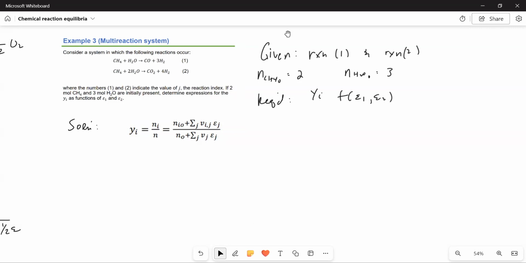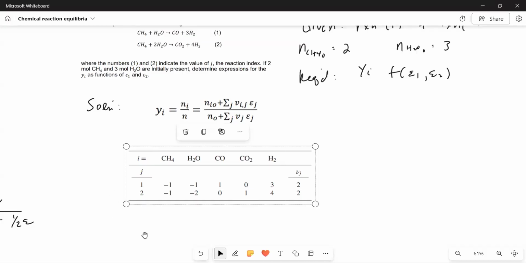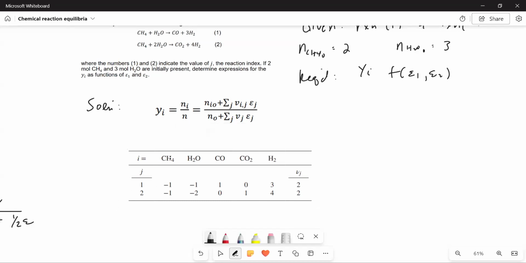Let me do a quick shortcut to tabulate since we already know that step. This is the tabulation of the stoichiometric coefficients v sub i.